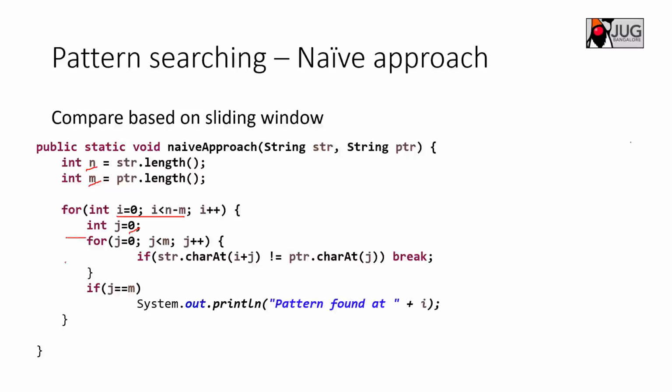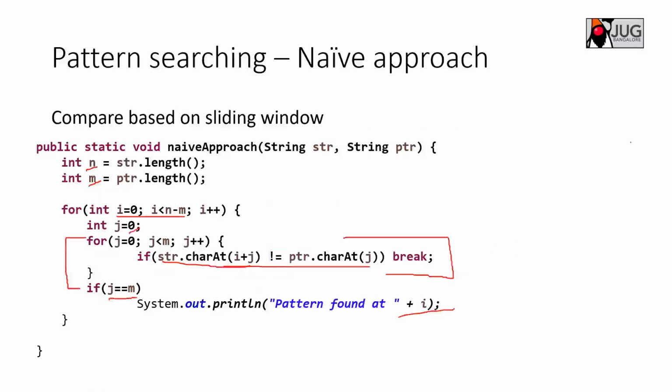What you are doing in this for loop is trying to match the pattern with the input string, right? Character at i plus j, starting from i equal to 0 and j equal to 0, means you are matching the 0th character in the text with the 0th character in the pattern. If both characters are different, then it is not going to match, so you break at that place itself. After the loop has executed properly, you check whether all the characters have been matched or not. If they are matched, then only you print.